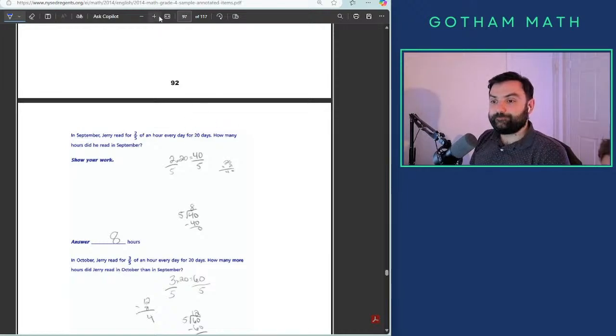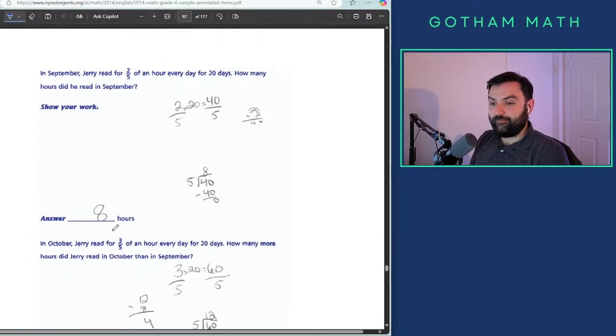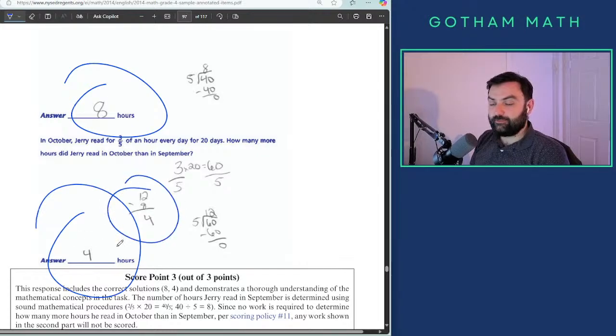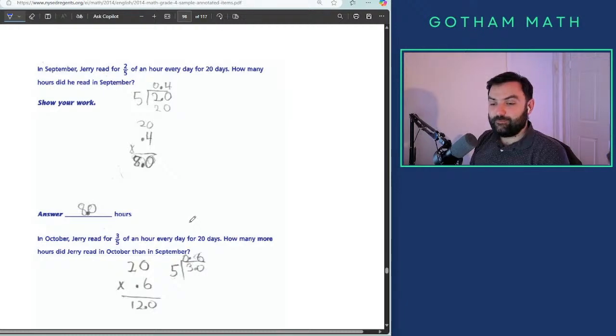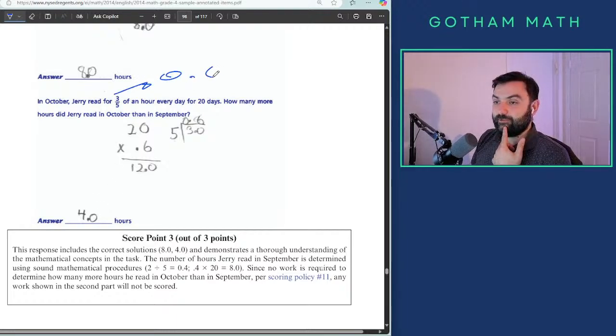All right. The right answers. That's correct. That's correct. 8, 4. That's another 3-point question. Oh great. Yeah, there are 2. Look at this. Voila. Whoa. Also not that hard. 0.8 point. Why are they using point? Yeah, no need. Still, got the right answer. Someone just converted 3/5 into 0.6 and then multiplied. It's fine.